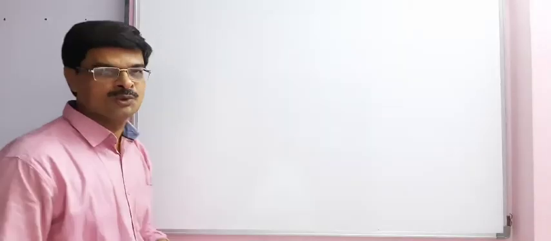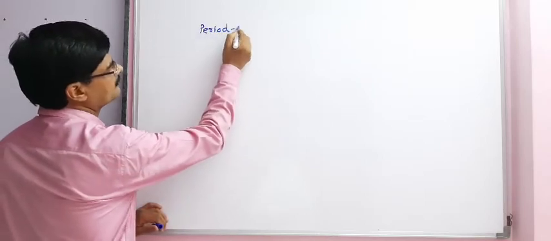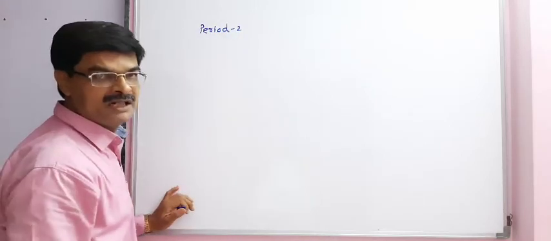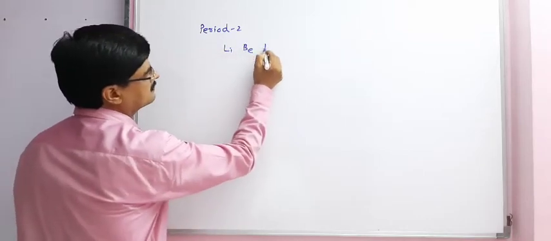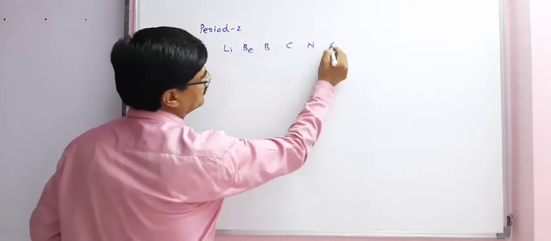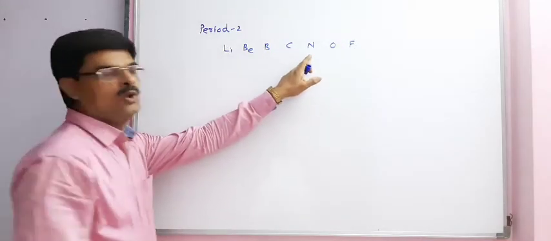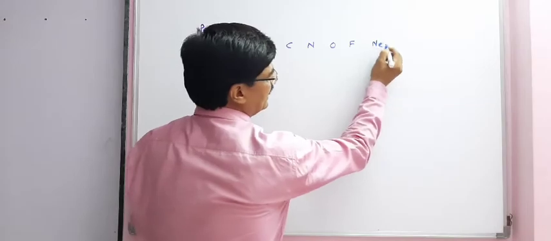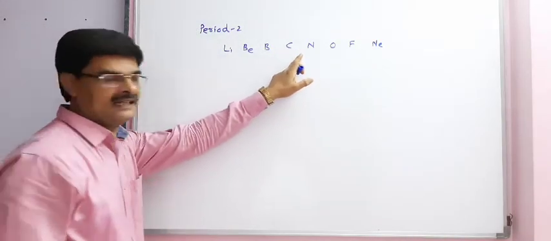Elements of period 2. The elements present in period 2 are Li, Be, B, C, N, O, F and Ne.